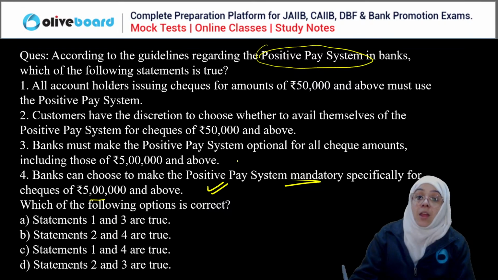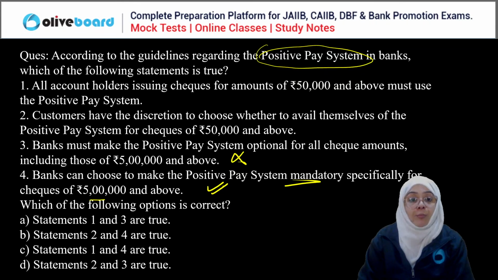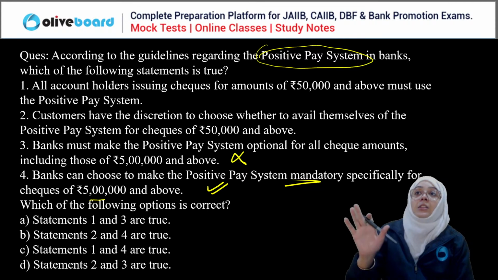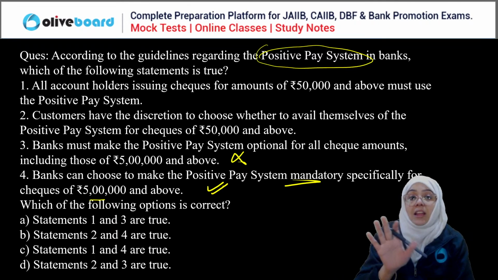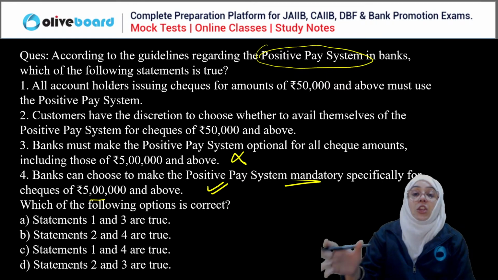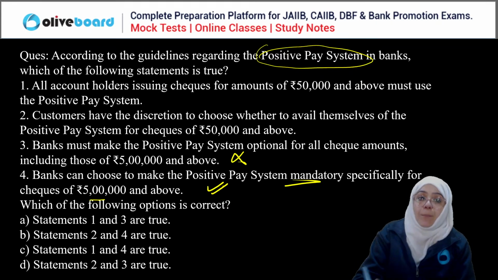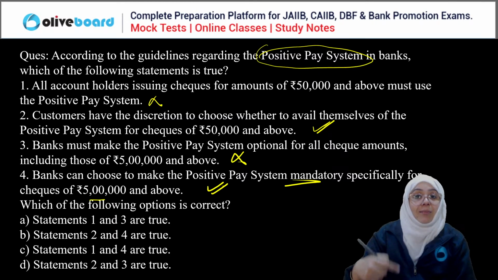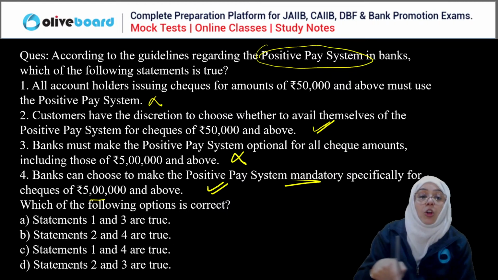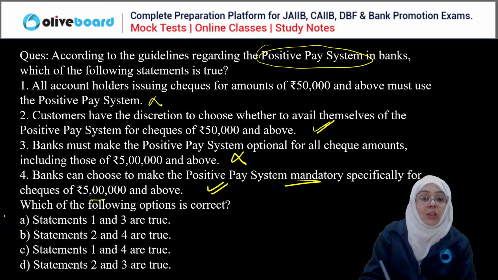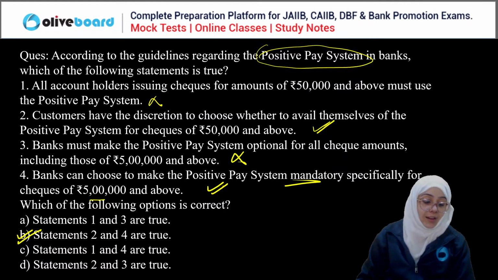Fourth is the correct statement. It is not optional for 5 lakh and above, whereas when we are talking about 50,000 and above, it is the choice of the customer. It is not a compulsion, right? So if you say that all account holders issuing checks of 50,000 and above must use the positive pay system, no, there is a discretion of choice given to the customer whether to choose it or not if the check is 50,000 and above. So yes, second and fourth are the correct statements. So B is the correct answer. Yes, everyone, B is the correct answer.